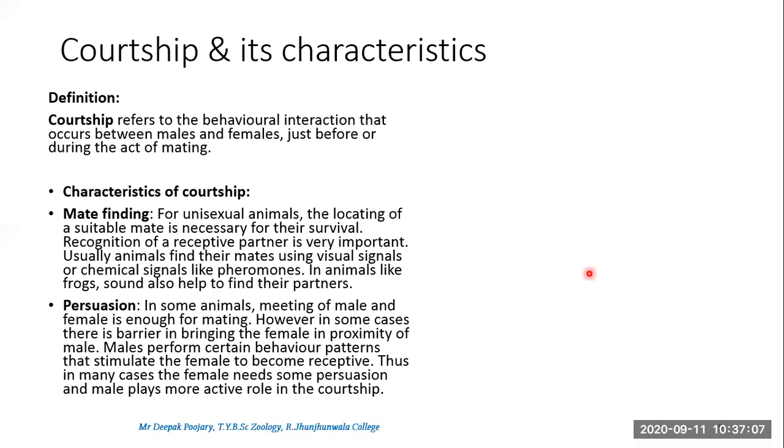So the male and the female come together, but the problem is, generally in the animal world, the female tends to stay slightly behind. The male will try to coax the female, poke her, trying to tell her that now we should mate, but the female is very reluctant. The male has to perform a set of behaviors which will attract the female, and the female will be persuaded for courtship, that is, for mating. So the male has to display something, only then the female will get ready, and her reluctance will break.